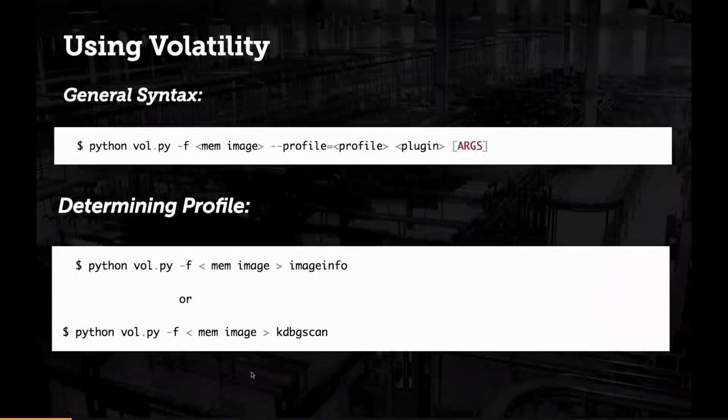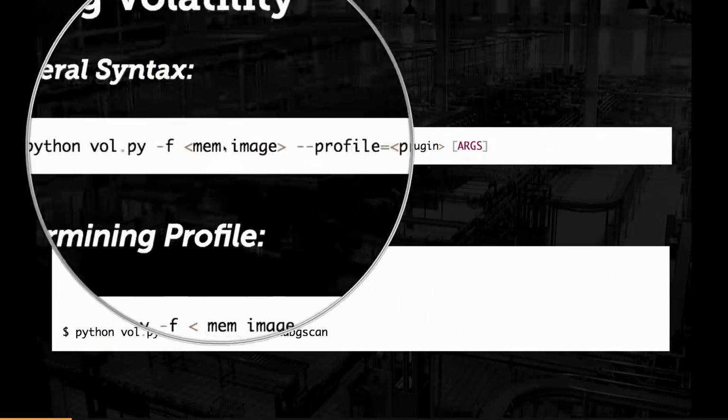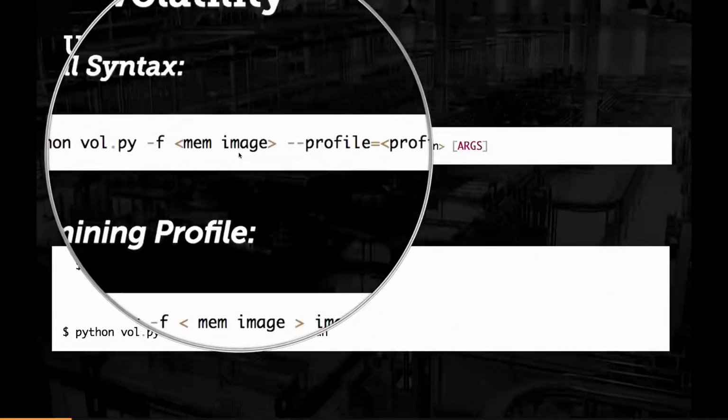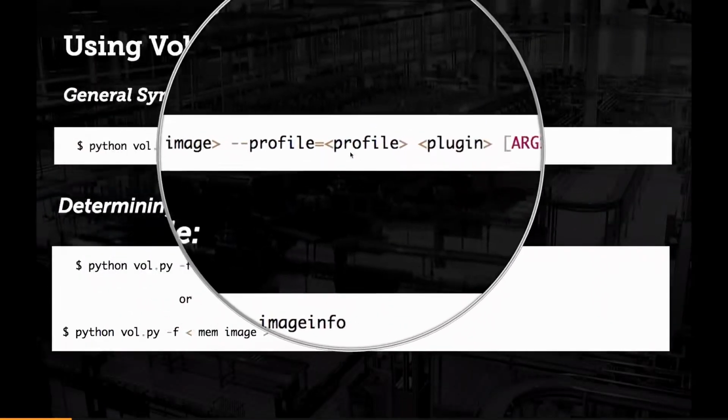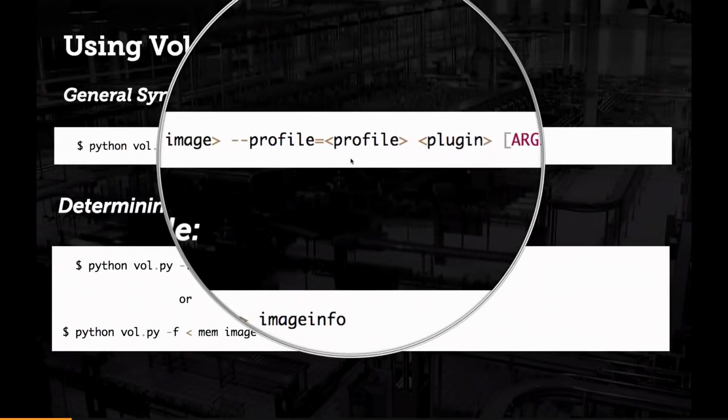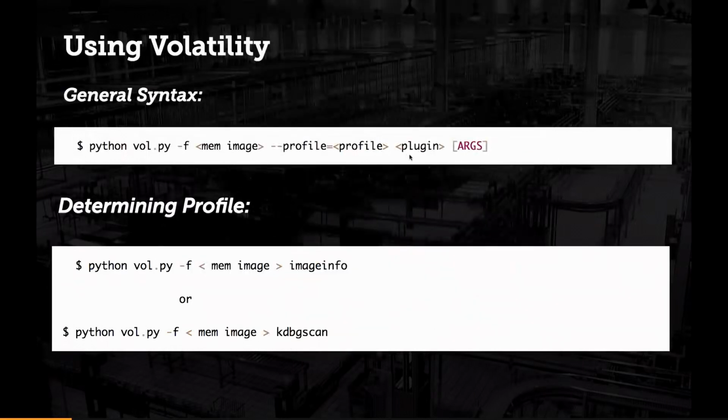So just to give a quick overview of Volatility. The way you run Volatility is, you run the Volatility script using the -f option, you specify the path to the memory image that you acquired, and you supply the profile. The profile tells Volatility what system and architecture the memory was acquired from, and also tells Volatility what type of structure to use to extract the information from the memory image. And once you give it a profile, you can run the plugin. This plugin keeps varying depending on what type of information you want to extract from the memory.